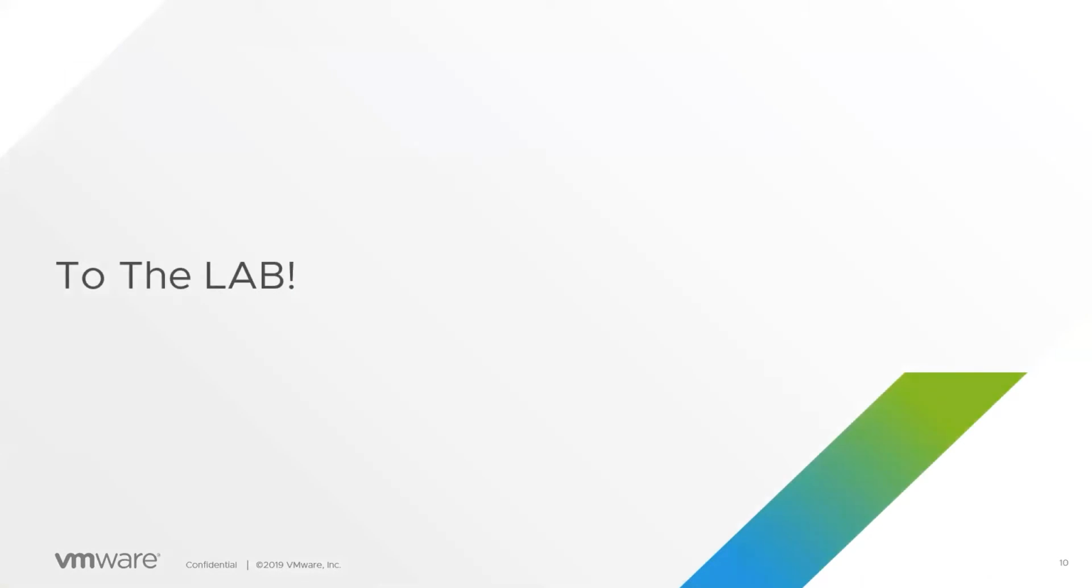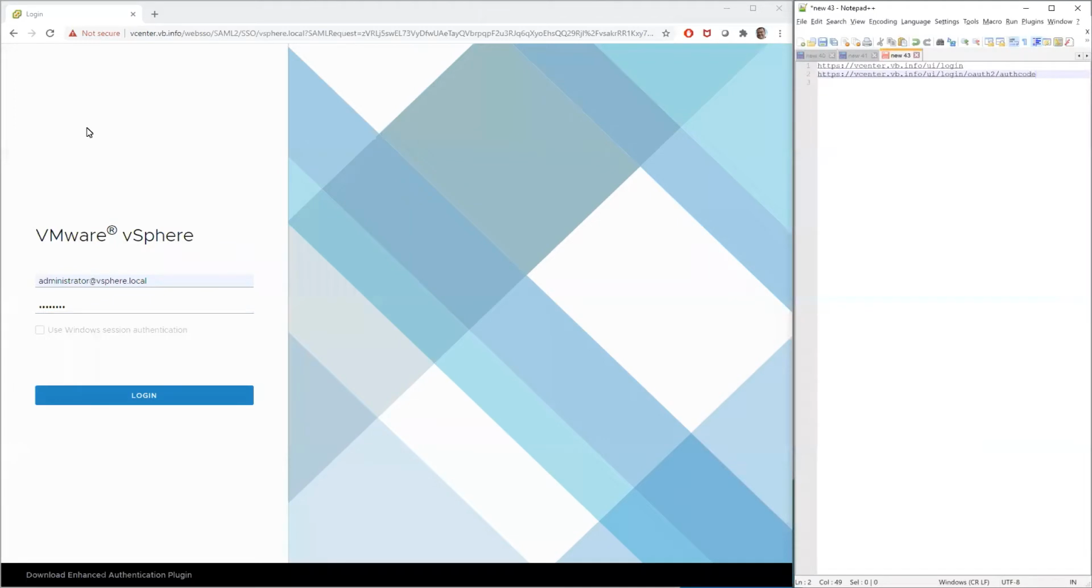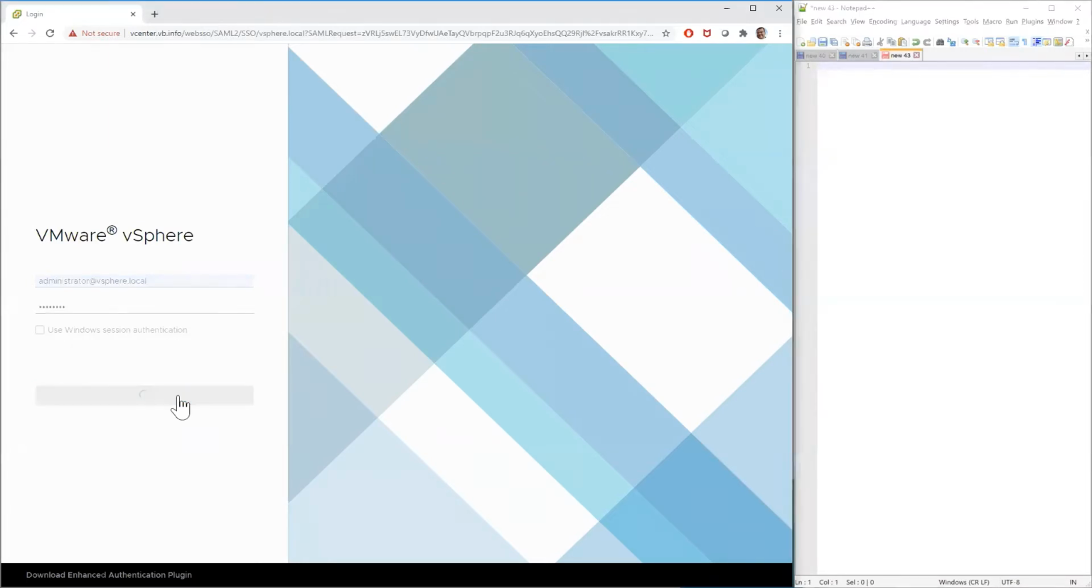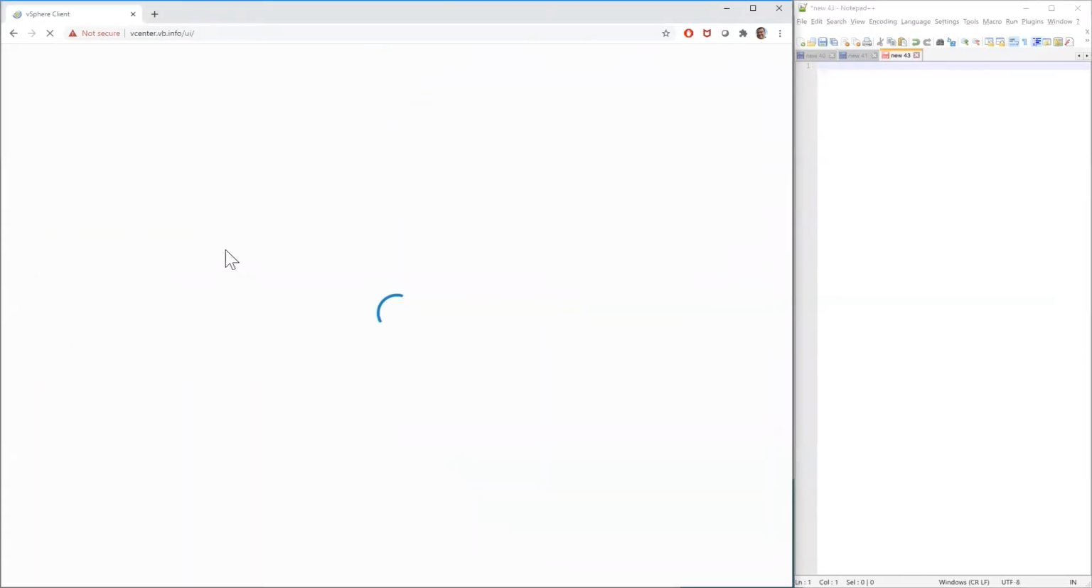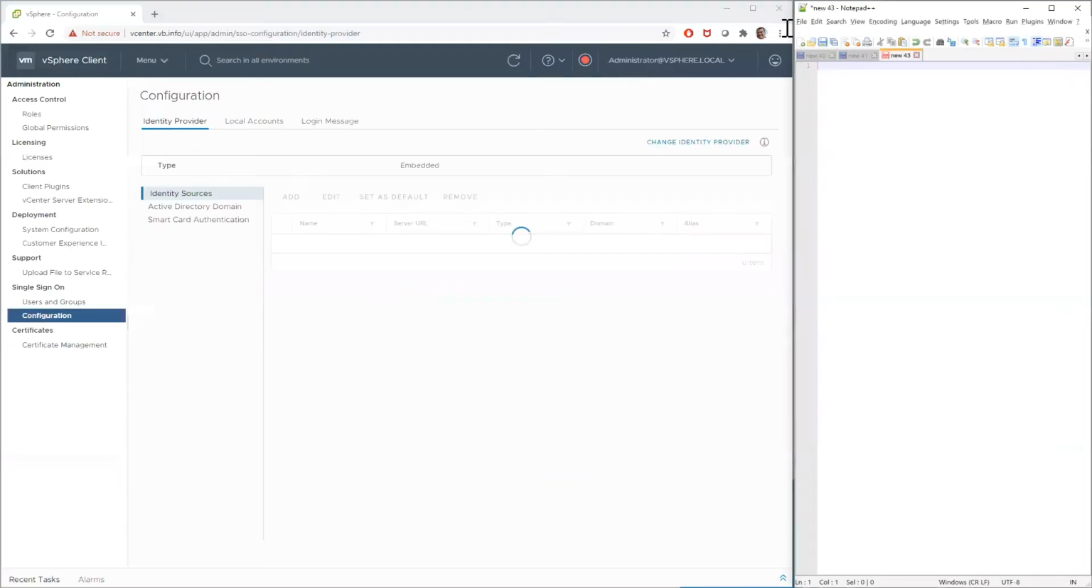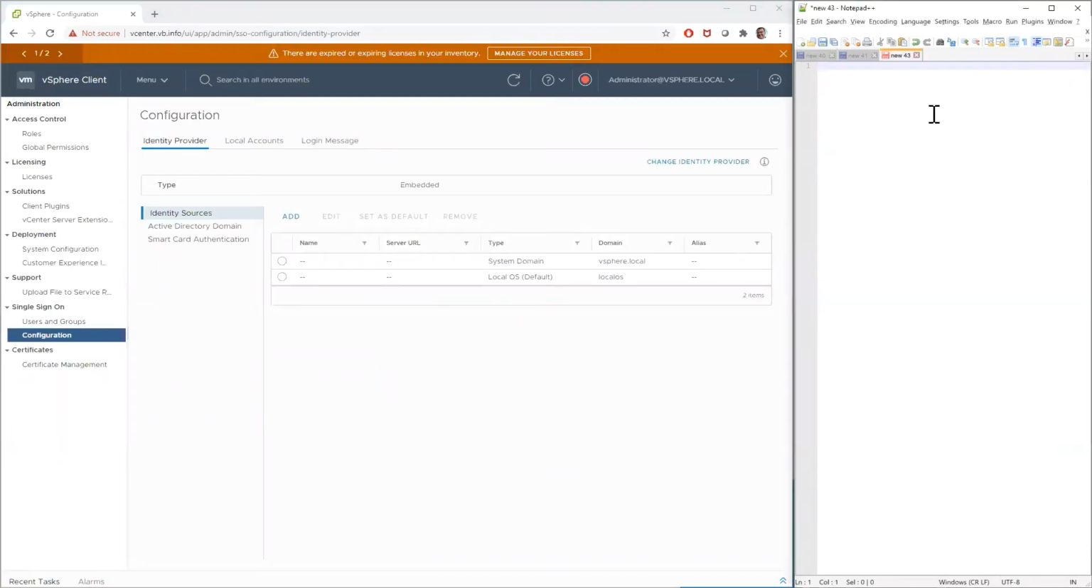All right, so what we have going on here, actually, spoilers for later. So we have my vCenter environment. I'll go ahead and get logged in here. And I have this little notepad hanging out here on the side. We're gonna end up needing to pass a little bit of information back and forth between what you see here on my desktop, as well as the ADFS server itself.